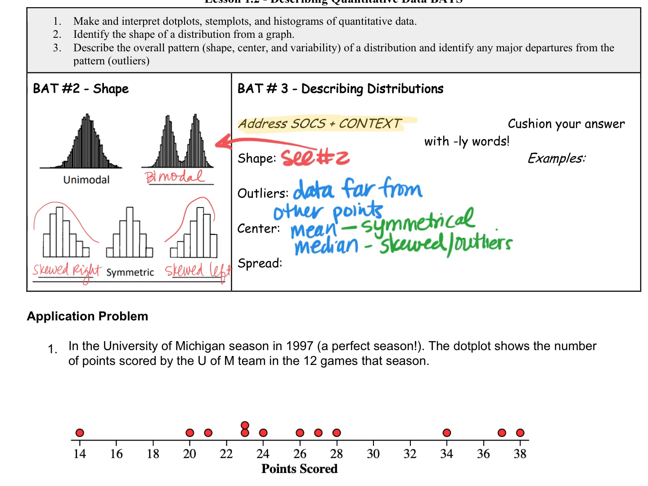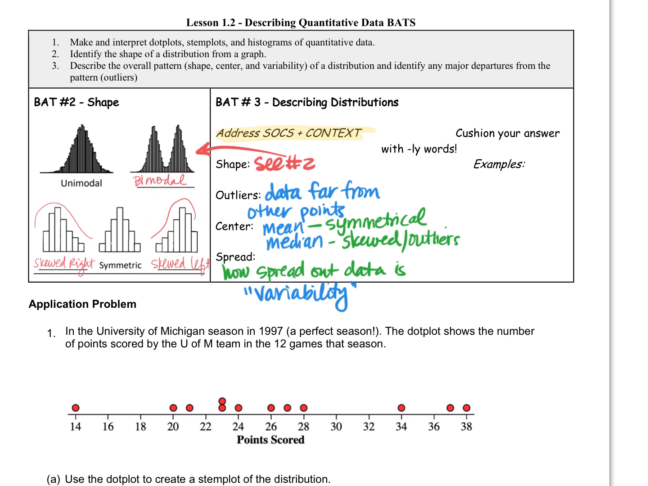But now spread is what it sounds like, how spread out the data is. And in stats, we sometimes call that variability. How variable is the data? If you have a lot of possible options for the data set, then it's high variability. But if there's not too many, then it's a low variability. You'll hear that a lot. All done?